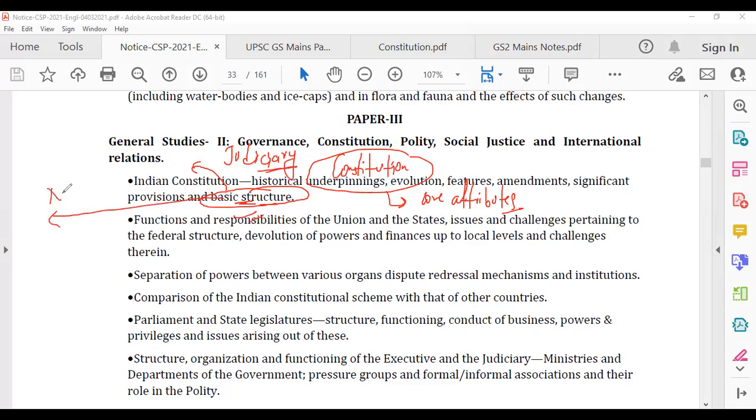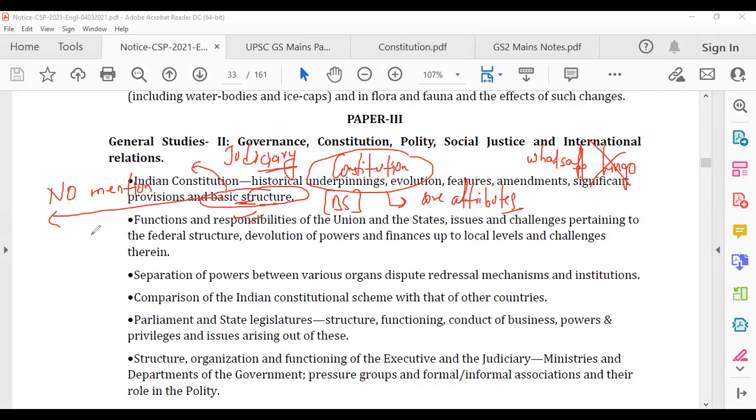No mention of this BS. BS also means bullshit, so don't write BS. That's I am doing for my own purpose. So BS is an abbreviation for basic structure. Don't use these WhatsApp lingo in your mains answer. This is WhatsApp lingo, so avoid this. But again, I can do whatever I want to do, but you shouldn't.